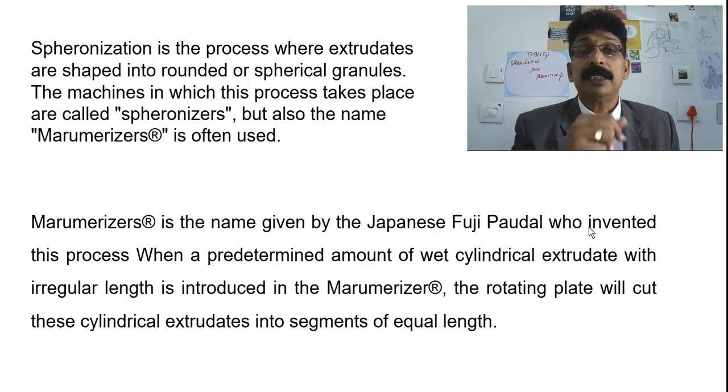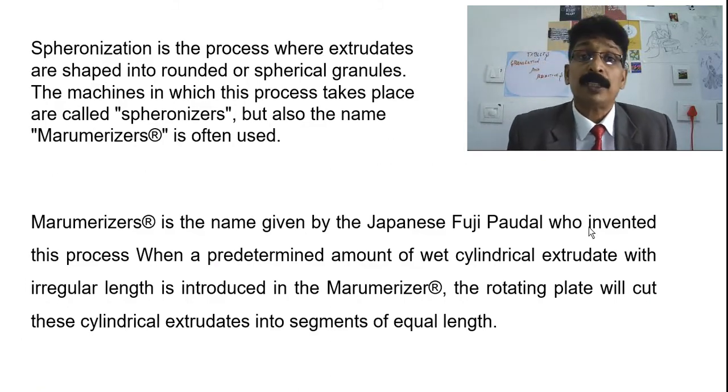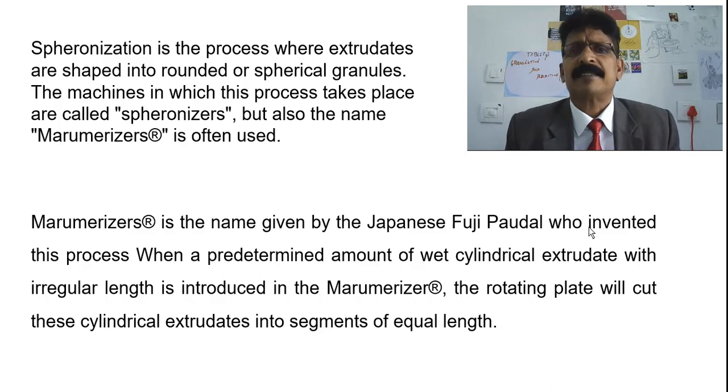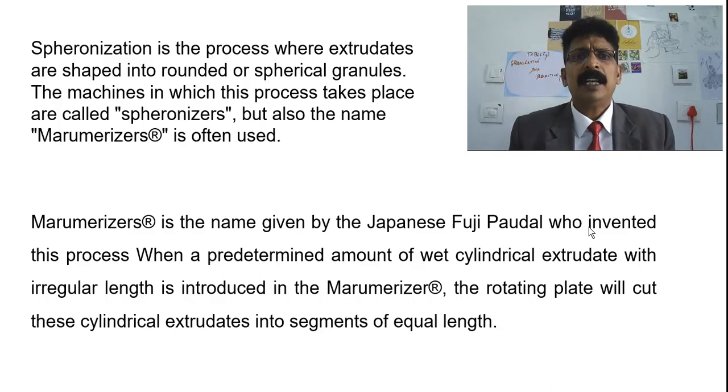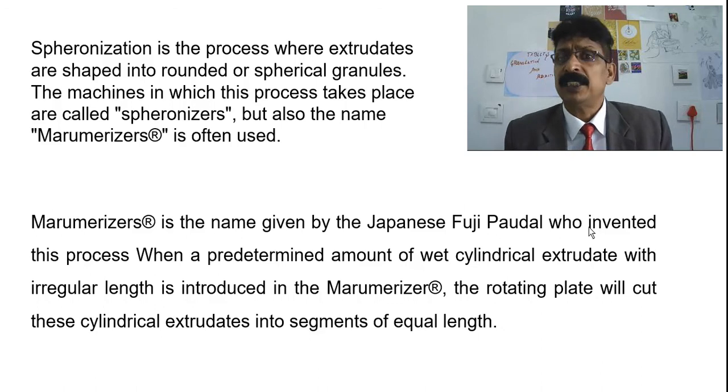And you can see spheronization is a process where extrudates are shaped into round or spherical granules. The machine in which this process takes place is called a spheronizer or marumerizer, and the name marumerizer is often used.